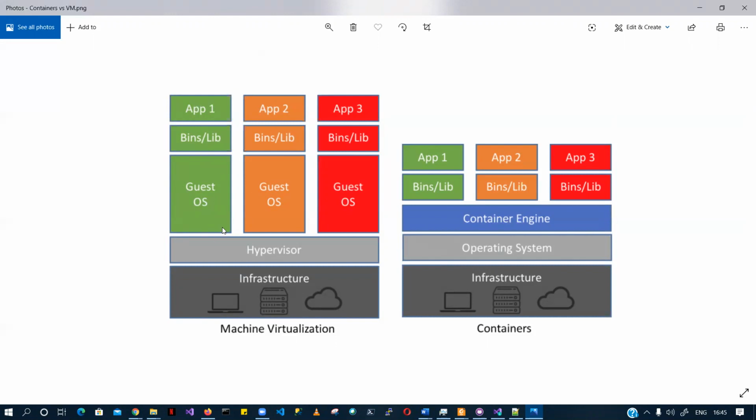So you have to manage the guest operating system there. But when you deploy that application in a container, you don't have to manage the operating system. It reduces one more step from the whole process. There's just the container engine. Docker is a container engine which is already running on top of your operating system, and it gives you an isolated environment where you can run your application.